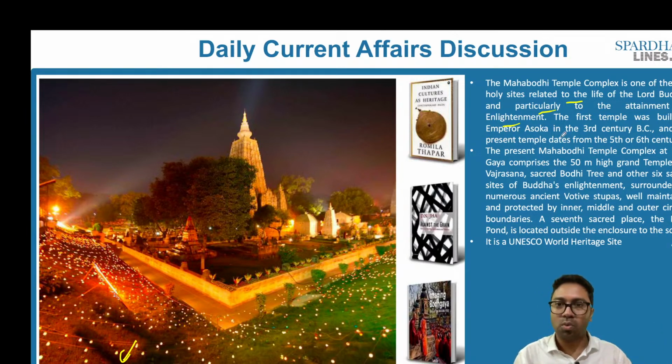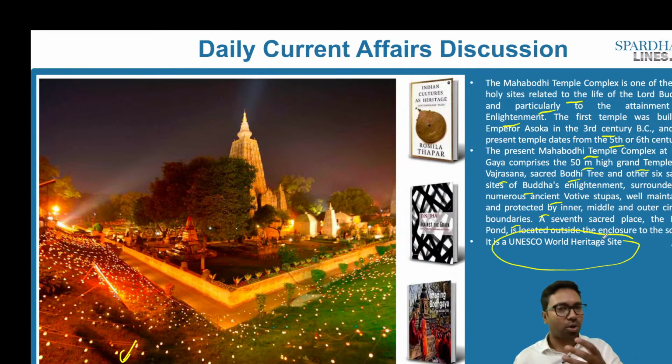The first temple was built by Emperor Ashoka in the 3rd century BC, and the present temple dates from the 5th or the 6th centuries. The present Mahabodhi temple complex at Bodh Gaya comprises a 50-meter high grand temple, the Vajrasana, the sacred Bodhi tree, and 6 other sacred sites of Buddhist enlightenment, surrounded by numerous ancient votive stupas, well maintained and protected by inner, middle and circular boundaries. And do note, it happens to be a UNESCO World Heritage Site. These are some of the important pointers from the preliminary examination point of view.